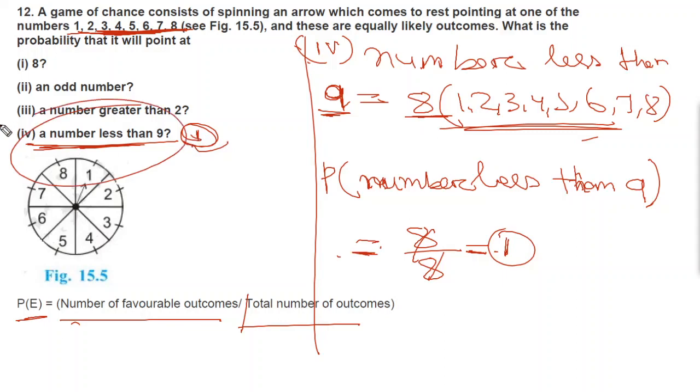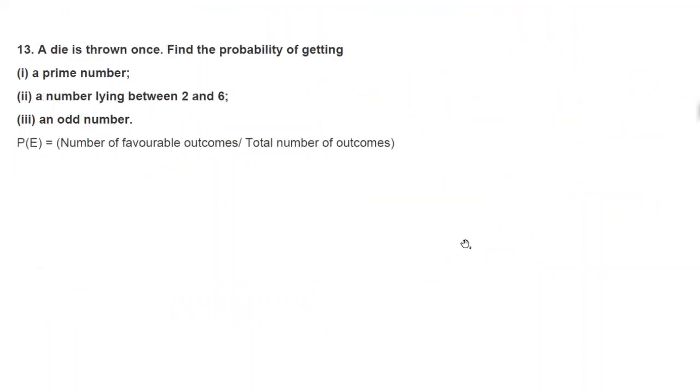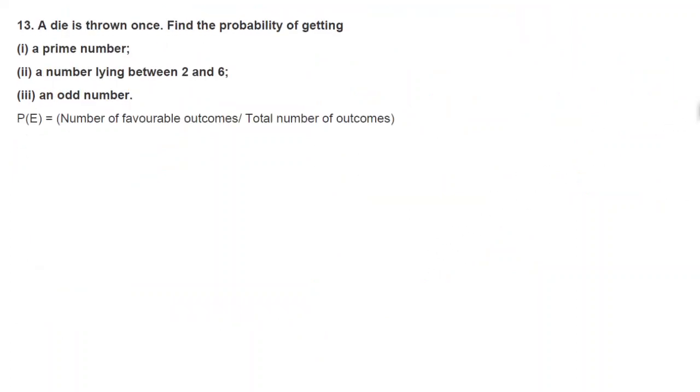Okay, so now we'll move to question number 13. A die is thrown once. Find the probability of getting a prime number, a number lying between 2 and 6, an odd number. Okay, so let's start.